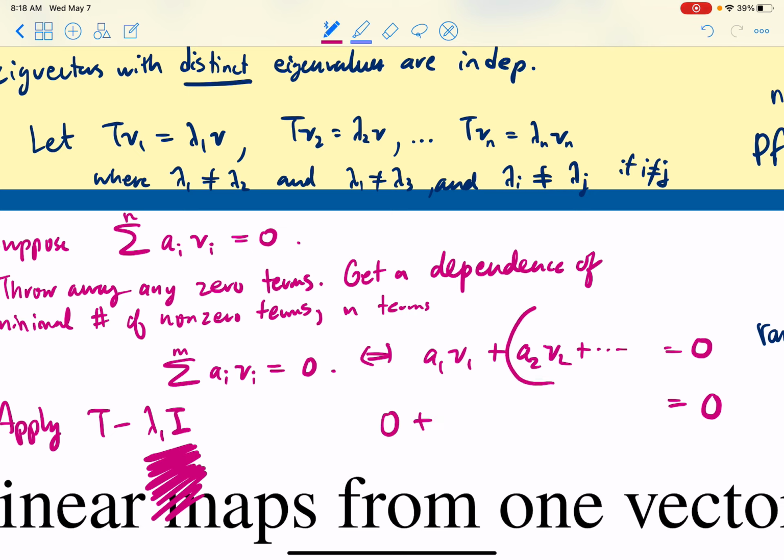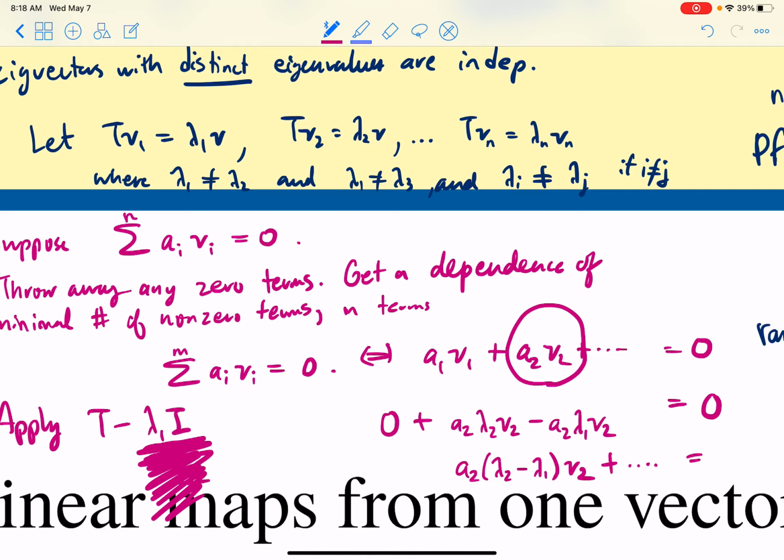But what about my second term? If I apply this, I'm going to get a2 lambda 2 v2 minus a2 lambda 1 v2 from here. Okay, and that's not 0. I can rewrite that as a2 times (lambda 2 minus lambda 1) v2, plus dot dot dot equals 0.